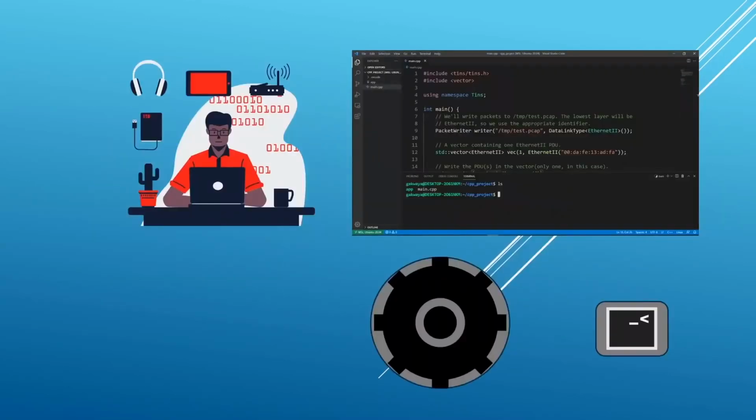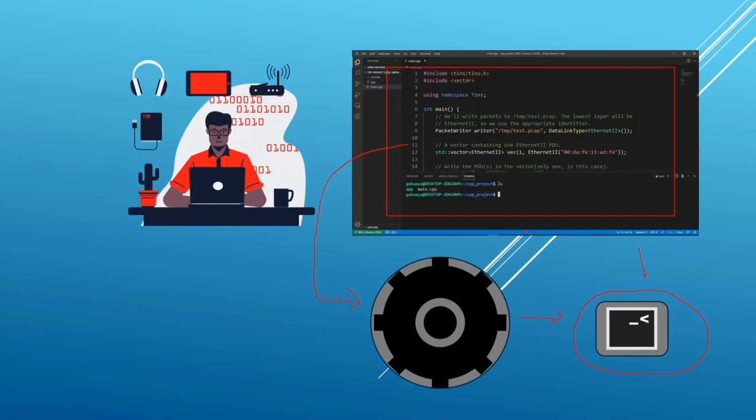Now, after we have an IDE or an editor in place, we will need a compiler, and a compiler is a piece of software that takes the code we write in the editor and compiles that into code that can directly run on the hardware, or binary executable format. So this is what we're going to be doing here. We're going to be typing our code in an editor like Visual Studio Code. We're going to be kicking off a process to compile our program, and this is going to turn our program into a format that can run directly on the hardware.